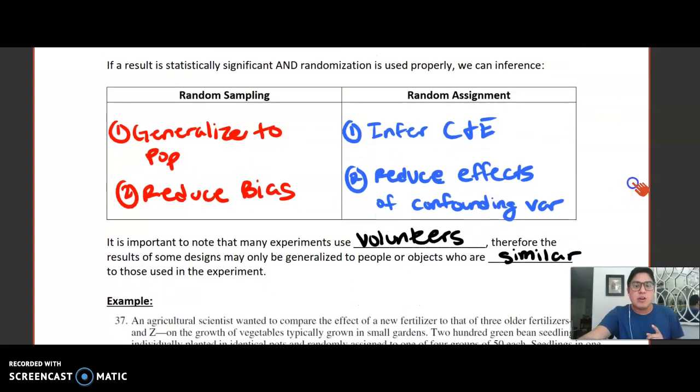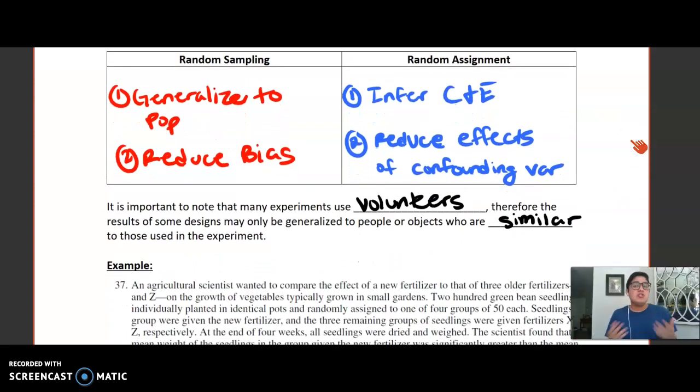Now, it is important to note when using experiments, these use volunteers. Therefore, the results of some designs may only be generalized to people or objects who are similar to those used in that experiment. So you can have random assignment and not explicitly have random sampling, but regardless of what your results are, it would only be appropriate to generalize those results to those similar in the study or objects similar in the study. So those are basically our two caveats, random sampling and random assignment. And ideally you want both so that you can generalize those results to a population and you can infer cause and effect. And here are other reductions from that.